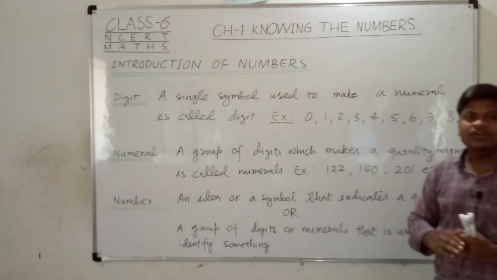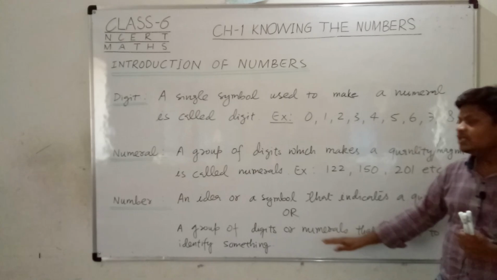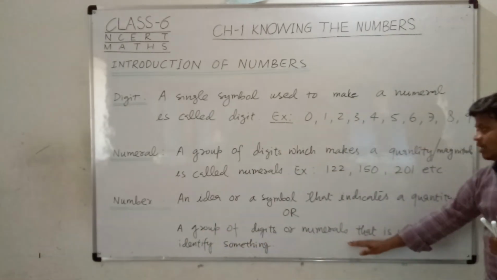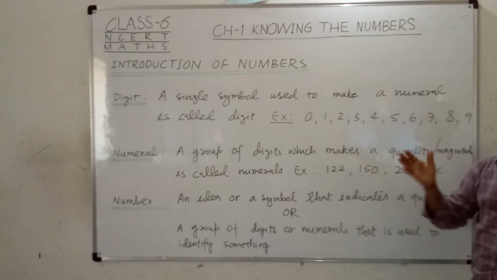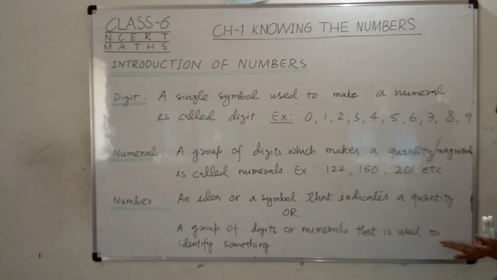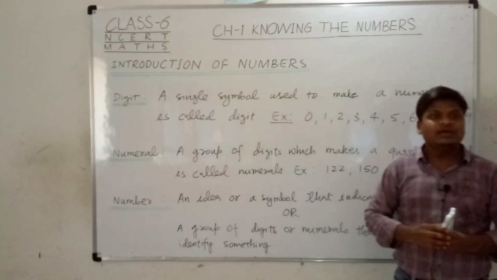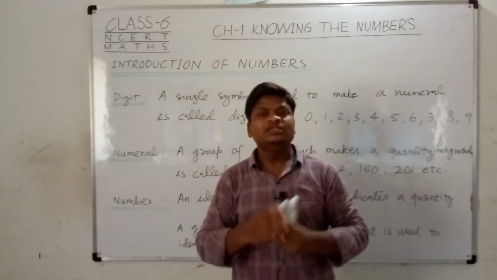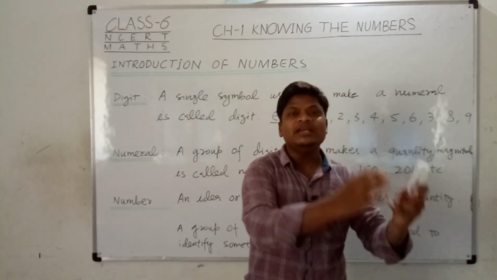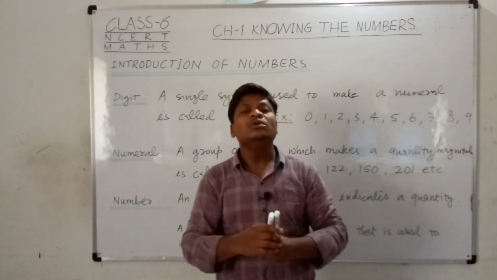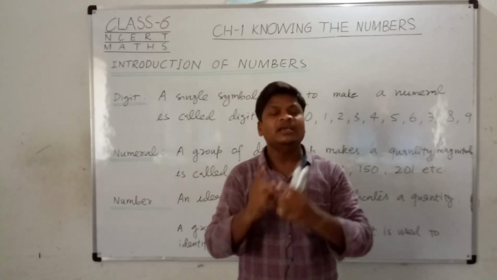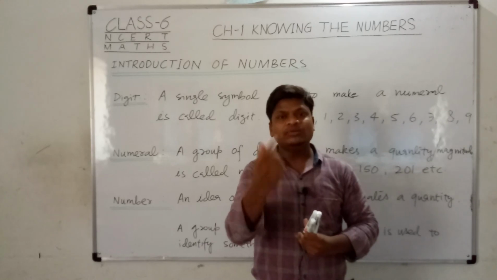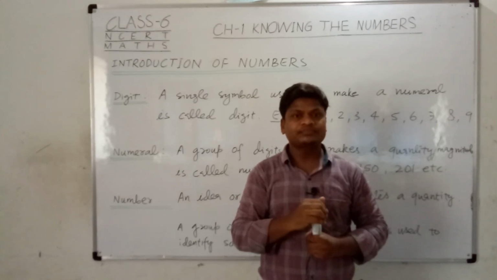Or in other words, we can define a number differently: a group of digits or numerals. जब हम किसी digit का या numeral का group बना दें, so that is used to identify something. Just like if you count the number of trees in your school campus, or the number of vehicles in your school parking, it gives some idea, and that idea is known as the number.